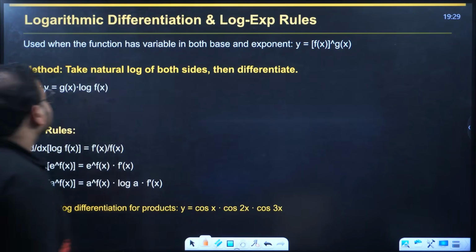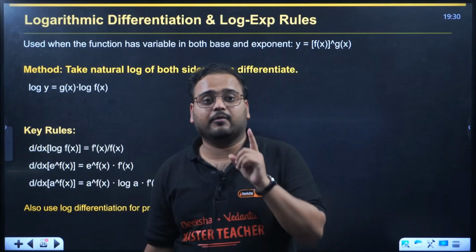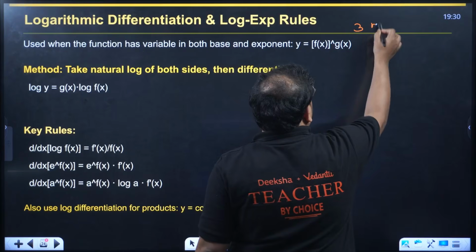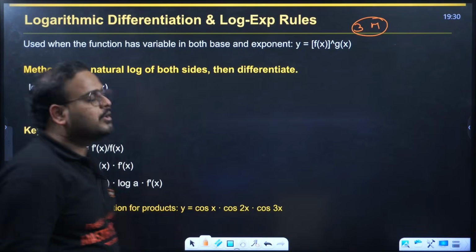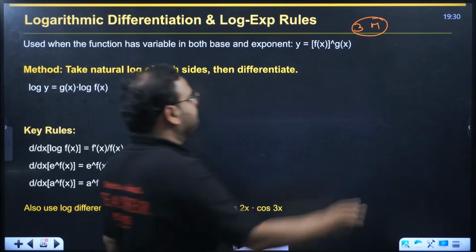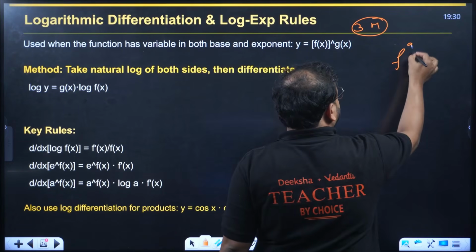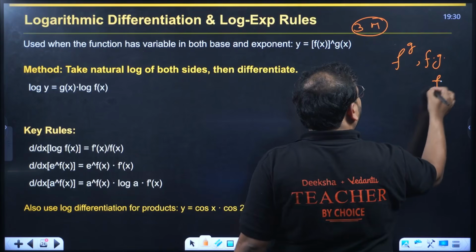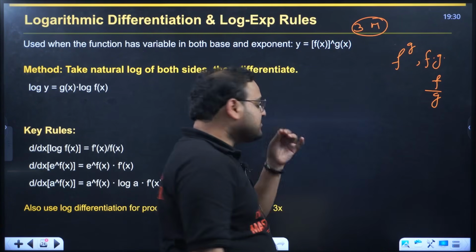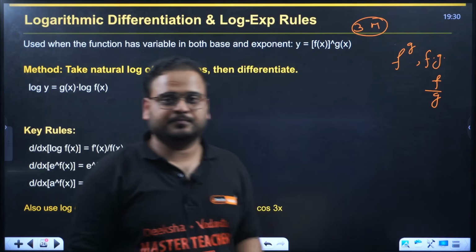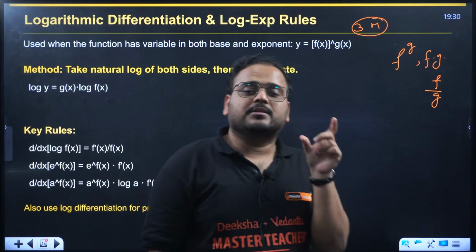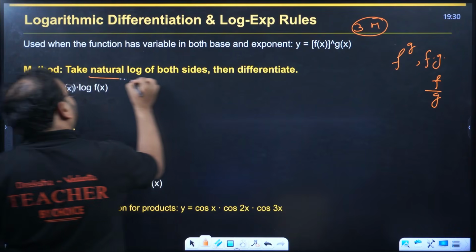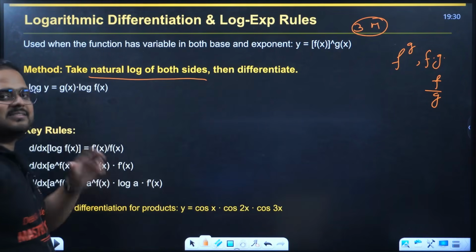Time to solve some. One more concept is remaining, that is logarithmic differentiation. This comes for 3 marks. Basically, you'll find questions of the form f power g, meaning exponential form, or f into g, meaning product form, or f by g. Whenever you find these 3 forms in the question given to you, it means the question will be solved using logarithmic differentiation. What is that? Simply take natural log on both sides and then differentiate as an equation.